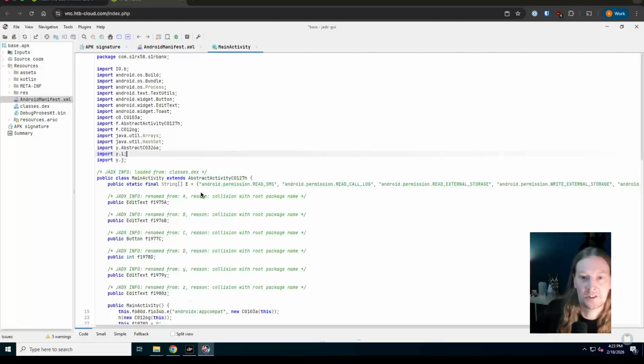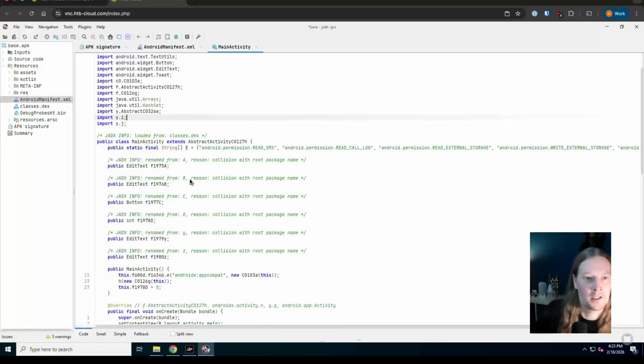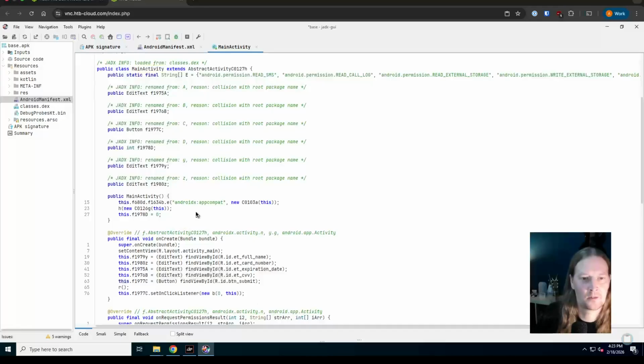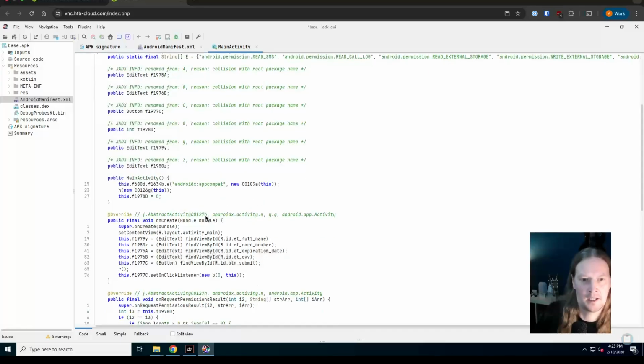And we can see straight away this is just creating some buttons and text. So this is probably going to be some sort of GUI being presented here. And this looks like a form that is going to be capturing some details here. So we know that this is a smishing application impersonating a bank. So it's asking for information about full name, card number, expiration date, CVV, and then there's a submit button here. So that is what's happening as soon as you launch the application.